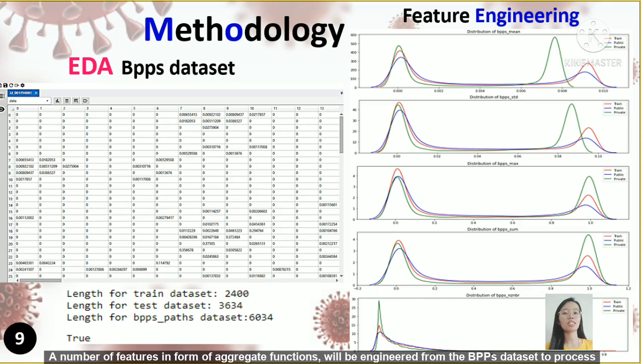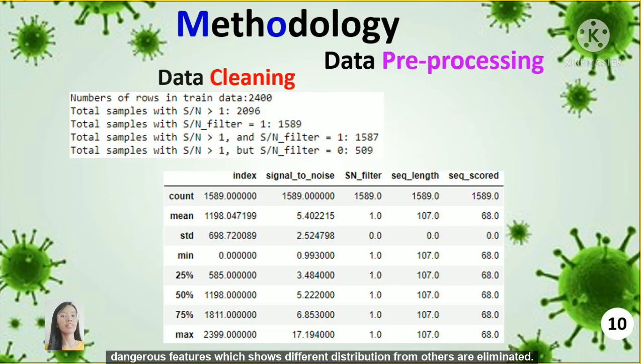A number of features in the form of aggregated functions will be engineered from the bpps datasets to process the raw data into more presentable features that are compatible with the algorithms for modeling. However, as sequence length varies between instances in the test datasets, the individual features which show different distributions from the others are eliminated. On the other hand, the data is cleaned in a way that noisy instances are excluded from feeding into the algorithms for training.